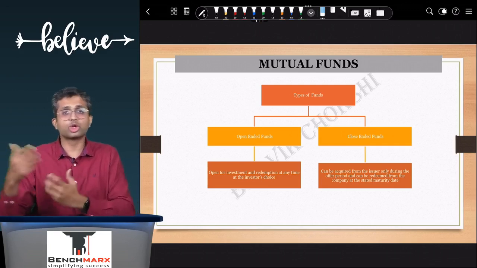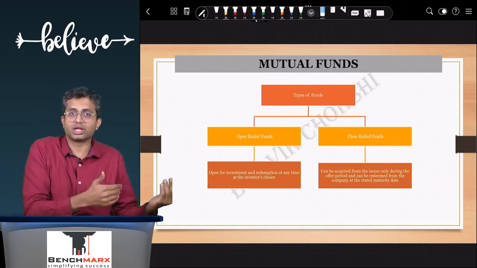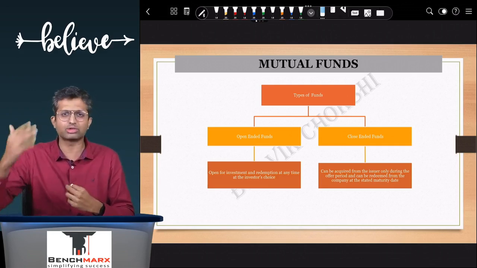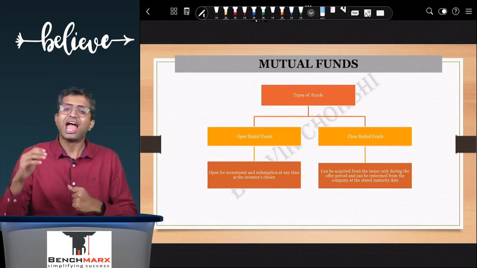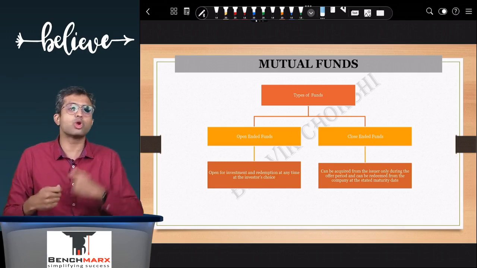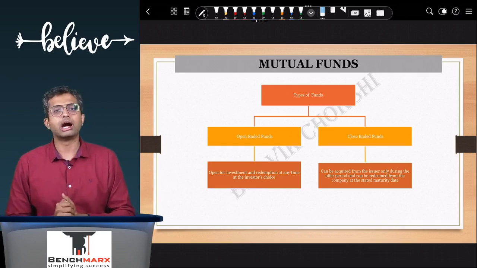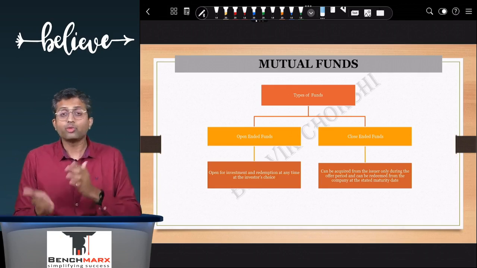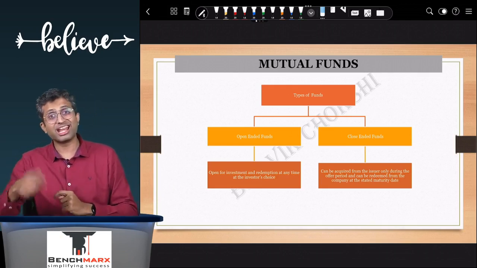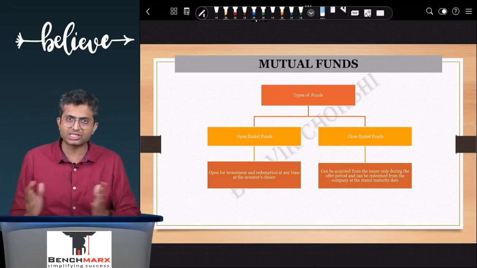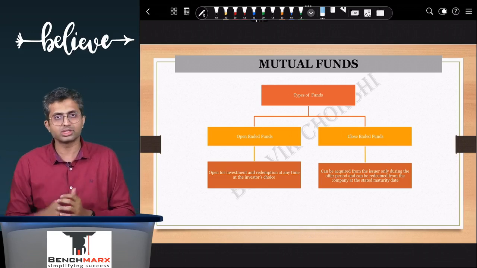Now, these close-ended units, if I want to transfer, am I stuck? Well, usually yes. However, these units are traded on the stock exchange, and hence even the close-ended units, you may not go to the company, the fund, and claim redemption, but you can sell it to someone else as well. Now, for open-ended units, we are saying that we can enter the fund whenever we want and exit from the fund whenever we want. So that is an excellent flexibility available. We don't have to go in search of buyers.